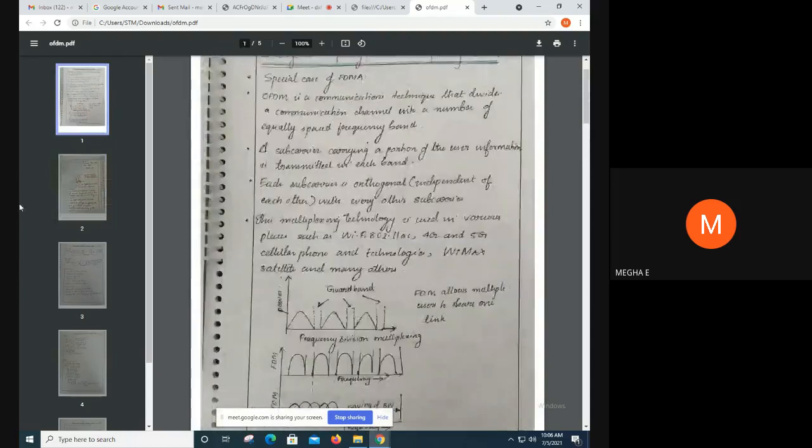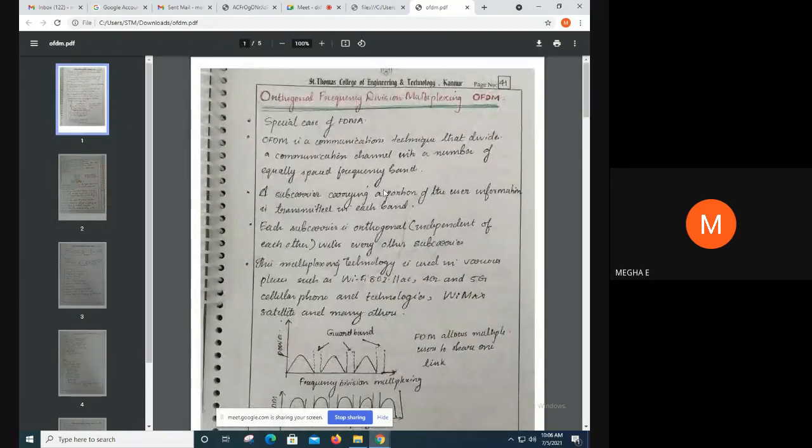So the two important conditions that must be maintained for the subcarriers are that they must be orthogonal and non-overlapping. If these two conditions are satisfied, that is, the subcarriers are orthogonal and their peaks are non-overlapping, then only can we say that ISI is reduced. So OFDM is a special case of frequency division multiplexing.